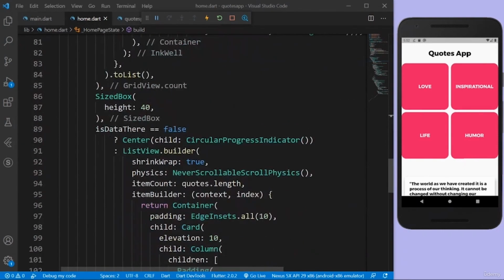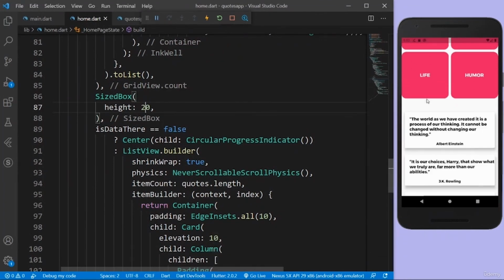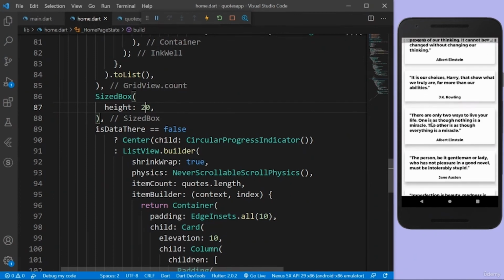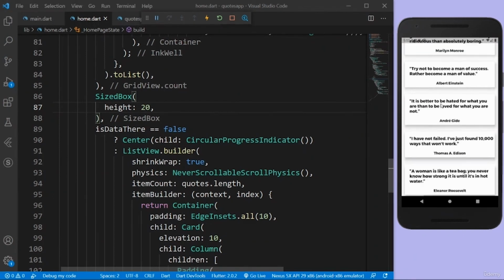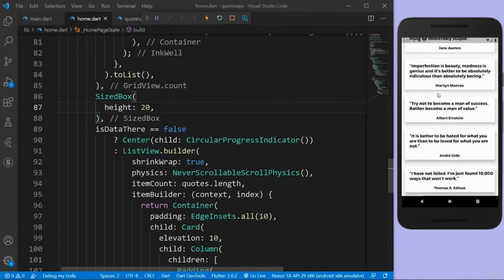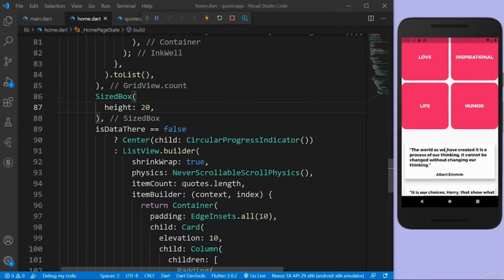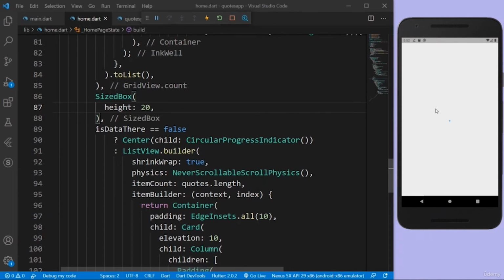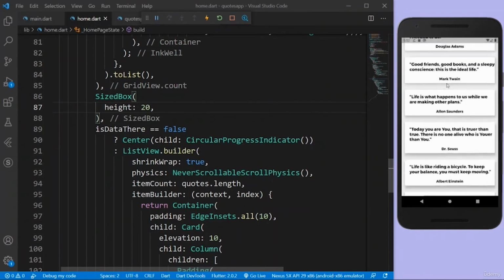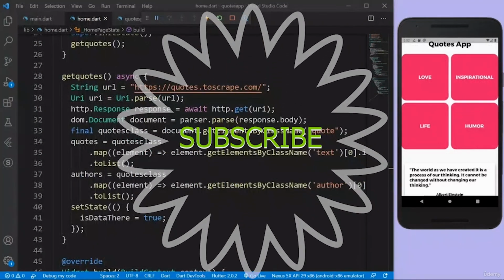And let's minimize the spacing again. Okay, 20 pixels should be good, 40 pixels is too much. And now we have all the home page quotes here. These are just example quotes from the home page, and the user can also read the quotes from here. When he wants, he can go to the categories, but he can also read the quotes here. But let's say he wants love quotes, he can go to this category, and there you go, we have all the quotes. So let's review what we did.